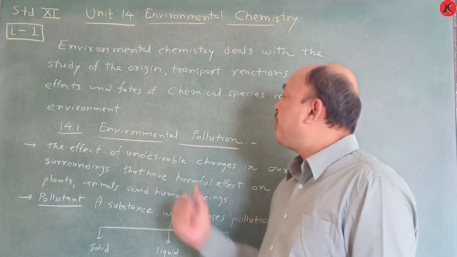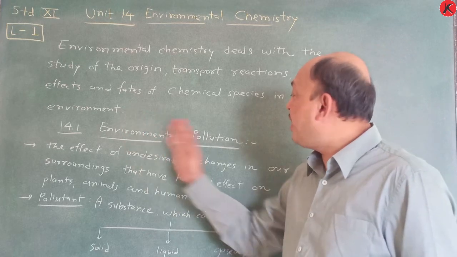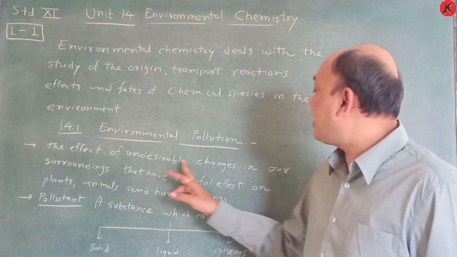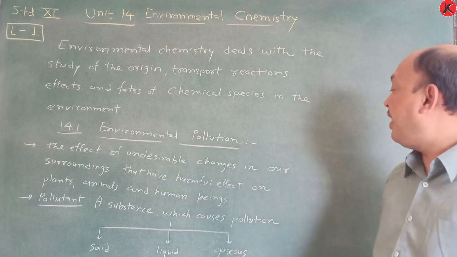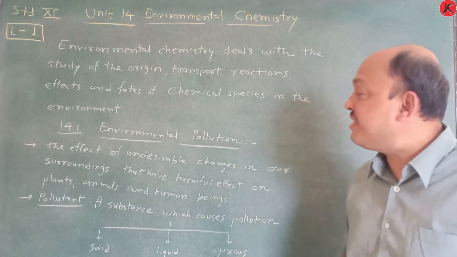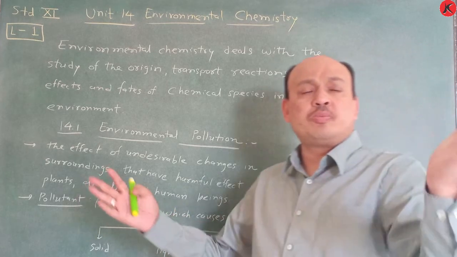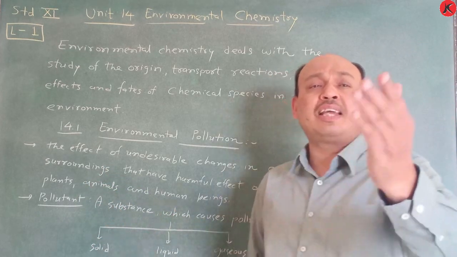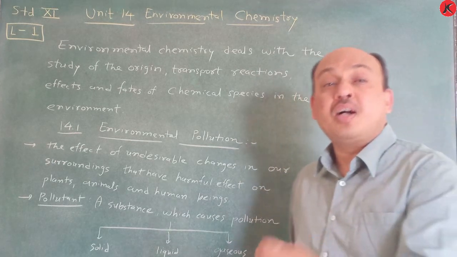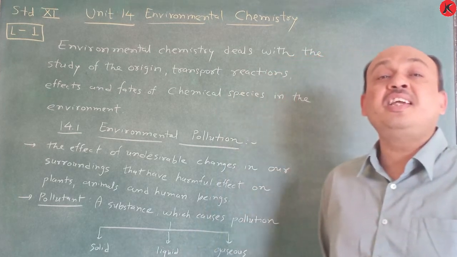So this environmental pollution, topic 14.1. Environmental pollution itself indicates the effect of undesirable changes in our surroundings that have harmful effect on plants, animals and human beings. That means suppose this environment is very good and we release certain gases, different types of dirt in soils, like pesticides and herbicides, just like DDT.